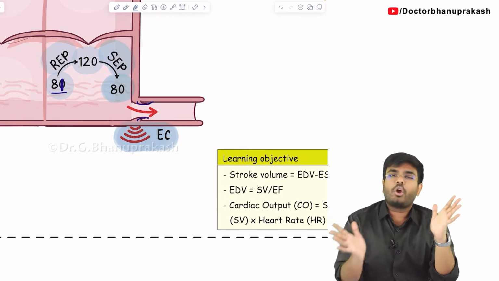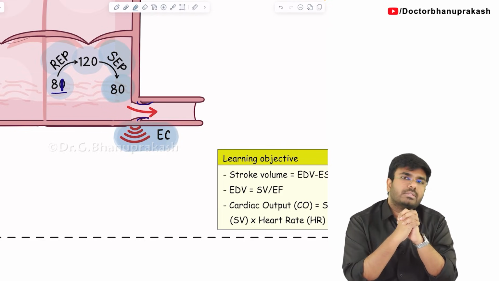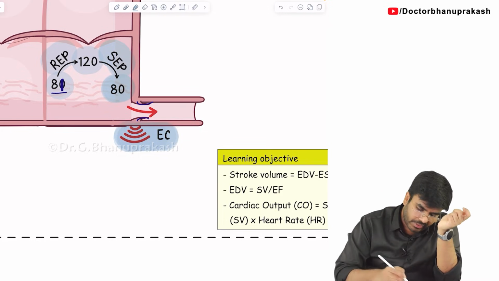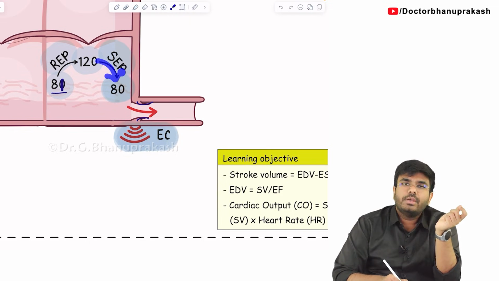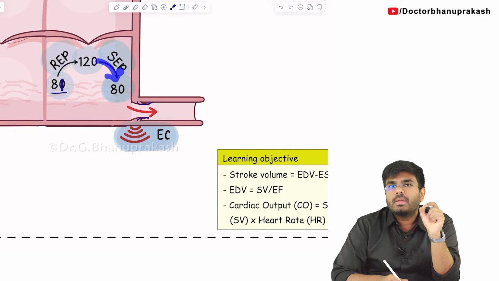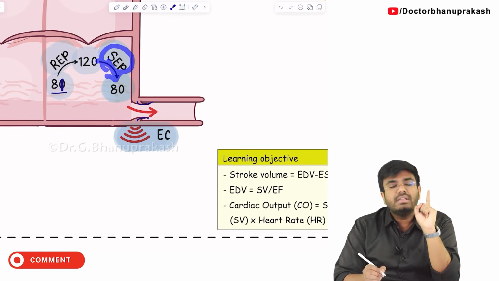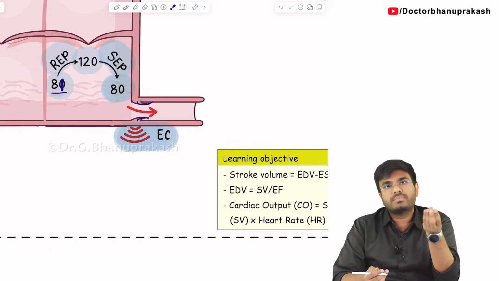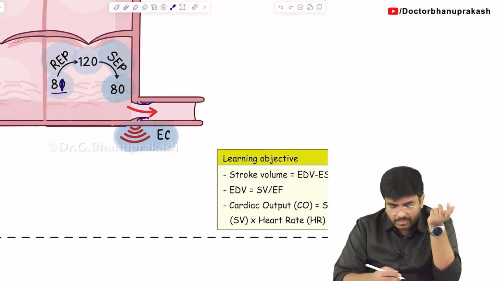Rapid ejection phase is due to the contraction of the apex of the ventricle, and slow ejection phase is due to the contraction of the base of the ventricles. Now, my question: during this phase, is pressure increasing or decreasing? Pressure is decreasing. During this phase, is the ventricle contracting or relaxing? Still contracting. During slow ejection phase, the ventricle is still contracting. But you might ask, why is the pressure decreasing then? Because it's the thin part of the ventricle contracting, very few muscles are contracting. So that's why pressure is decreasing.